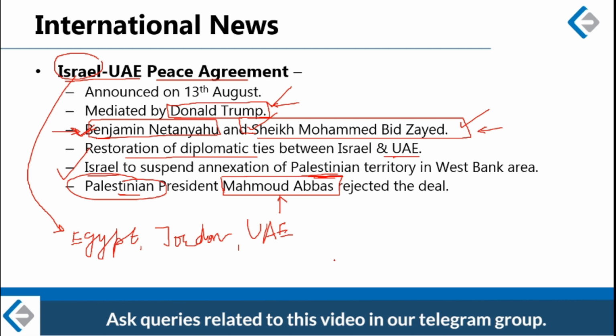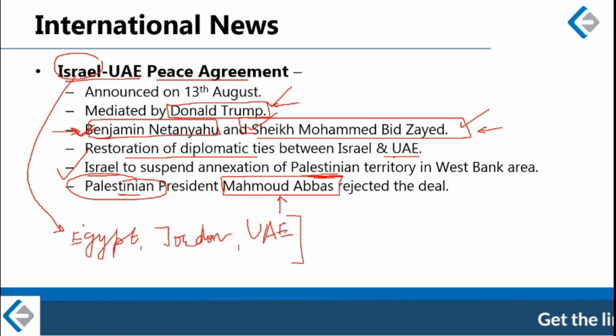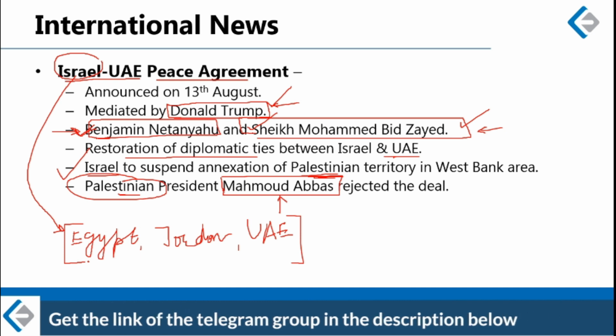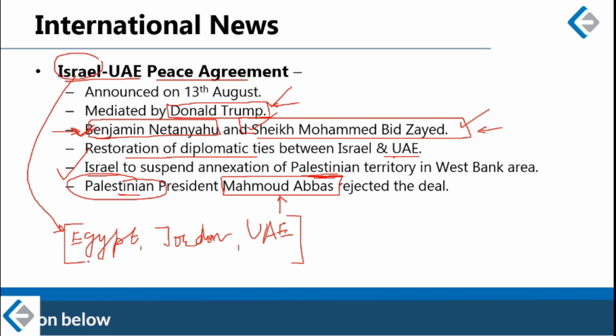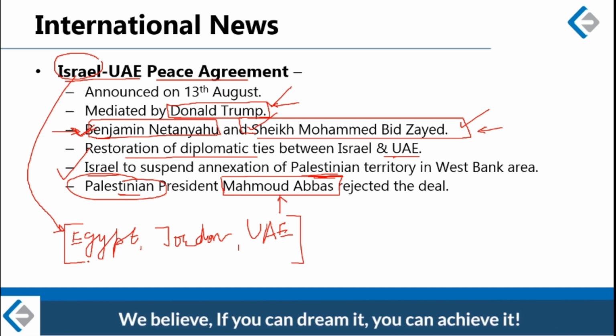After this deal, even UAE will recognize Israel as a separate, independent, sovereign country. Other Arabian countries still do not recognize Israel, and this has to do with the Israel-Palestine conflict, which I am not explaining right now. You can check about that conflict on Wikipedia or on YouTube. In case you do not understand anything, you can post your doubts in the Telegram group.